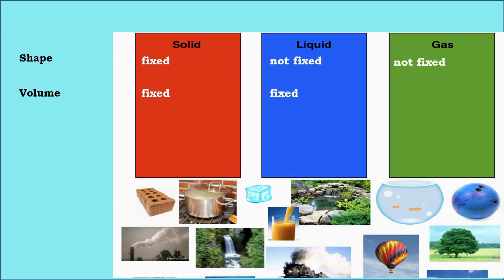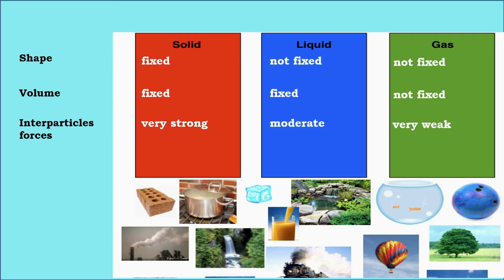The force of attraction between liquid particles is moderate, and the space between particles is also moderate, allowing them to move past one another. Gases have neither a fixed shape nor a fixed volume. The force of attraction between their particles is very weak, and the particles are far apart, which allows them to move freely in all directions.